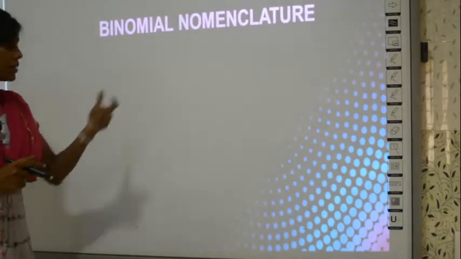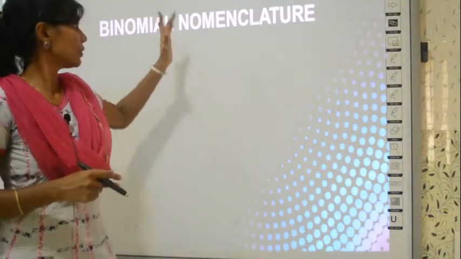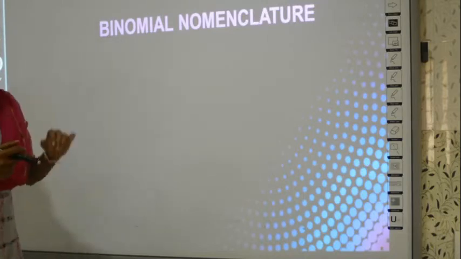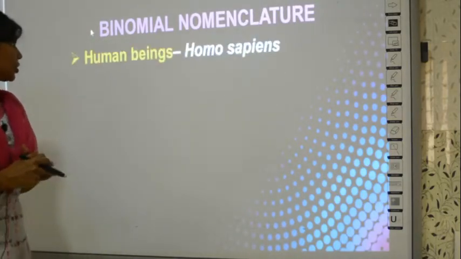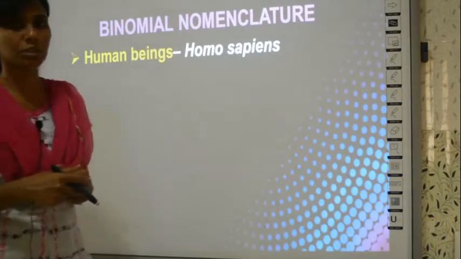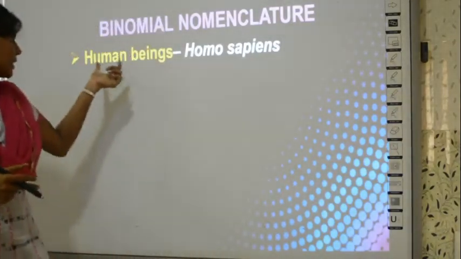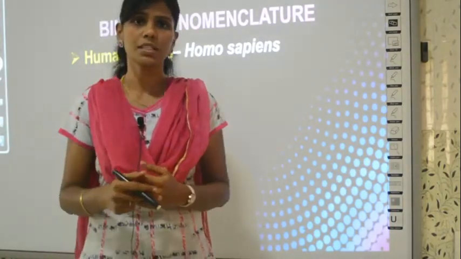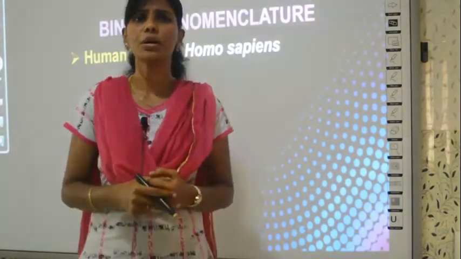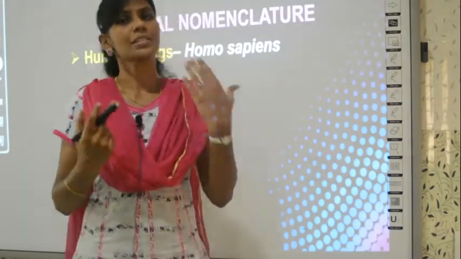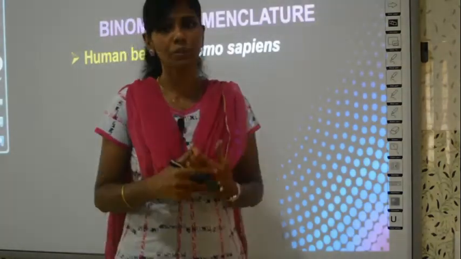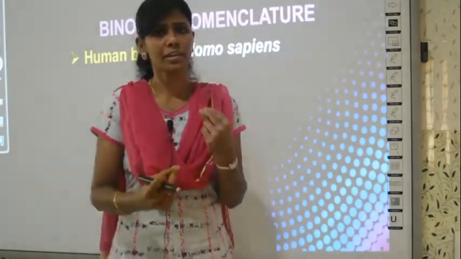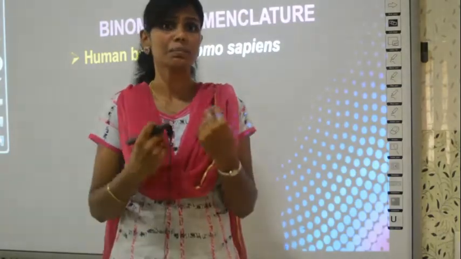Then there is this very important topic, okay. So listen carefully. I think in this grade only you are getting introduced to this term. It is called binomial nomenclature. What is this binomial nomenclature? See, say the first example given is human beings, right? So in English I address human beings as human beings. In Tamil, what do you call? Suppose somebody knows only the language Tamil, so what he will tell, he may call a man, for example, Manidhan, okay.